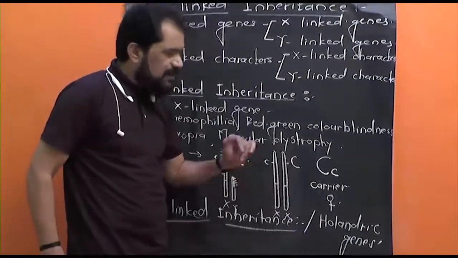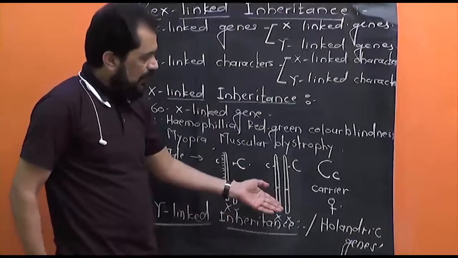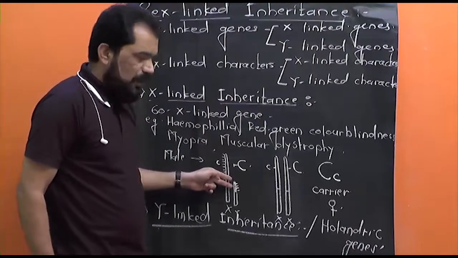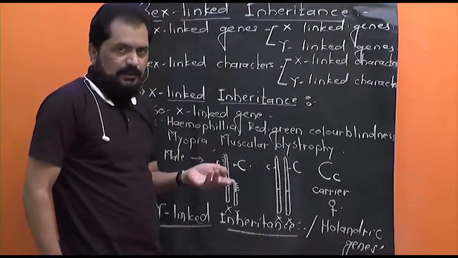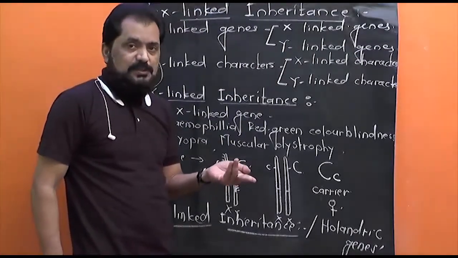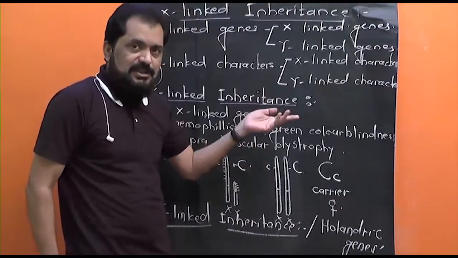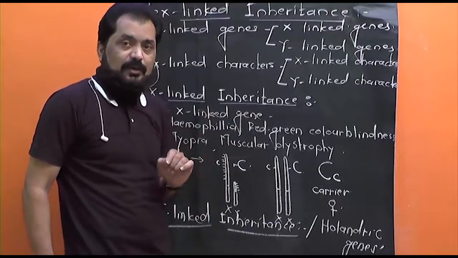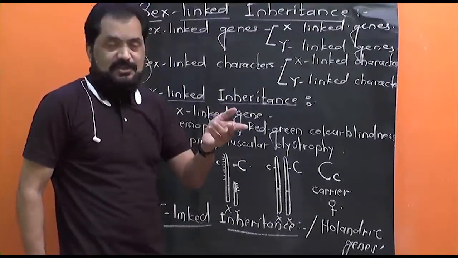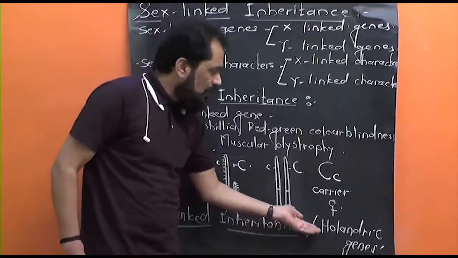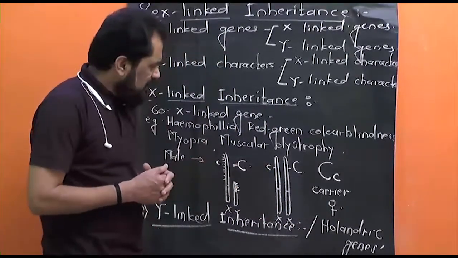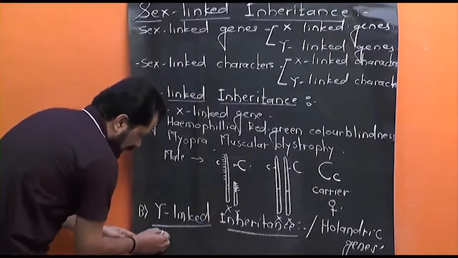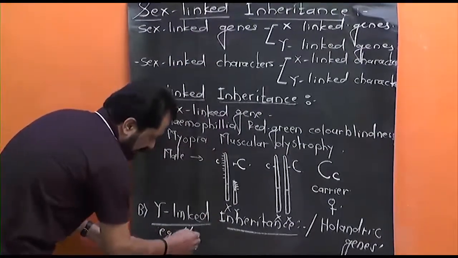ज्यांना आपण होलँड्रिक जीन्स म्हणतोय, अर्थात हे होलँड्रिक जीन्स म्हणजे काय? Y-linked जीन्स हे Y क्रोमोझोमच्या नॉन होमोलॉगस पार्टवर आहेत. अर्थात Y chromosome, we know it is present only in male, so these genes are also present only and only in male. Therefore they are called exclusively masculine genes, male genes, so Hollandric genes. I would like to tell you the example of character controlled by Hollandric genes, such as hypertrichosis.